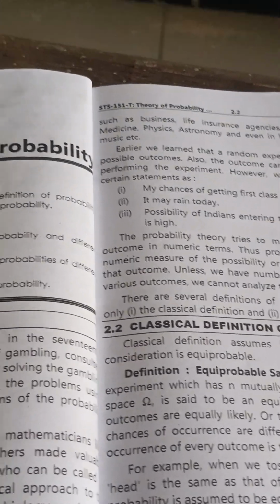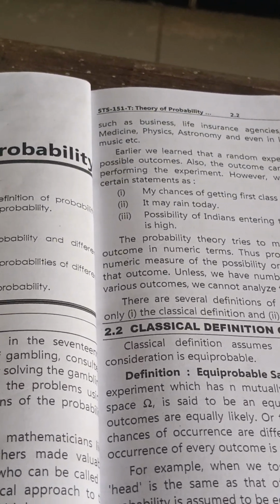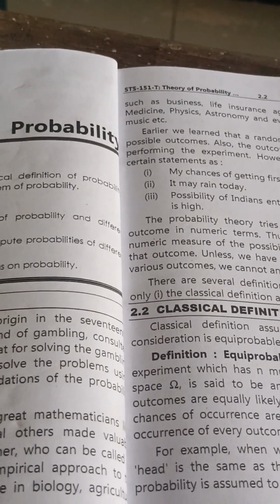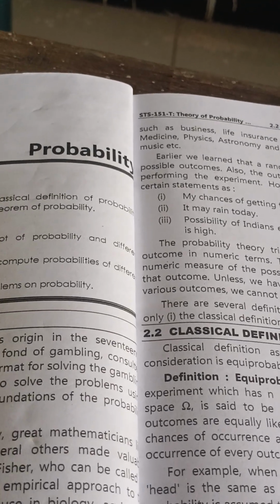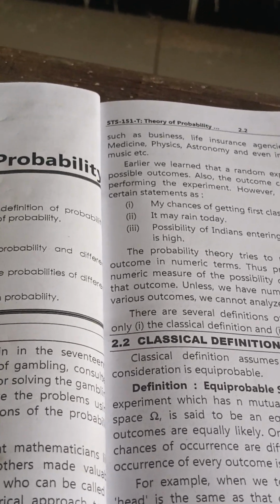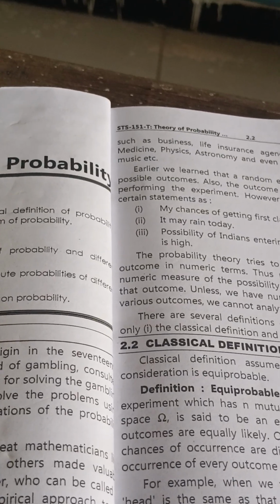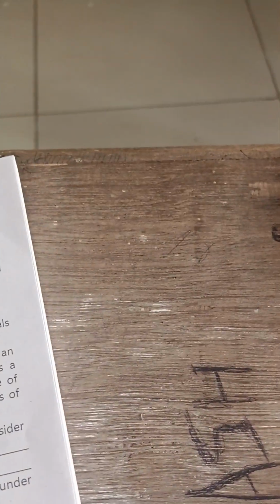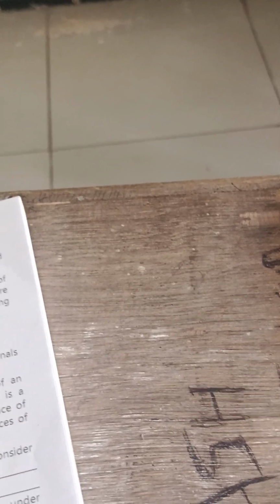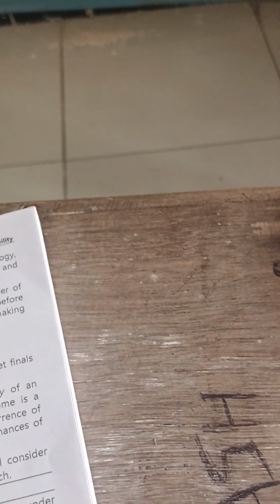That is, probability theory tries to measure the possibility of an outcome in numeric terms. Thus, the probability of an outcome is the numeric measure of the chance of the occurrence of that outcome. Unless we have a number measuring the chance of various outcomes, we cannot analyze them mathematically. There are several definitions of probability. We will consider only the classical definition.